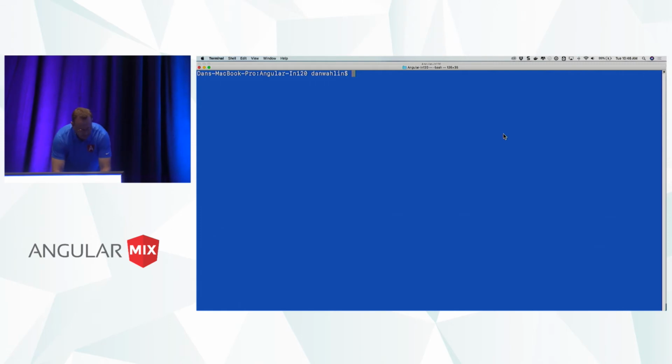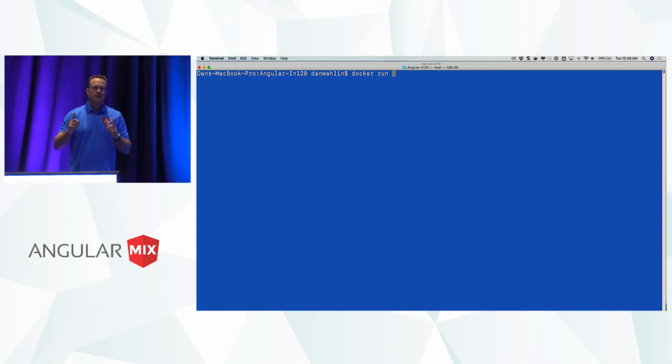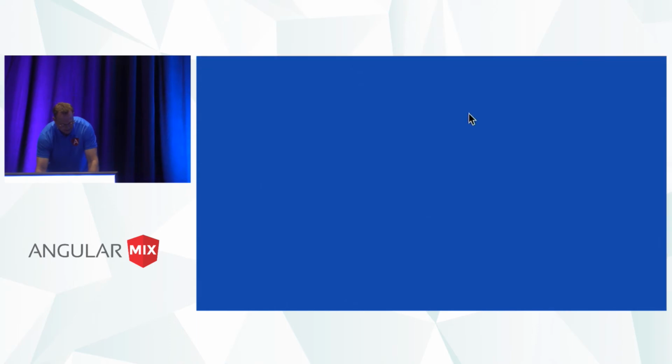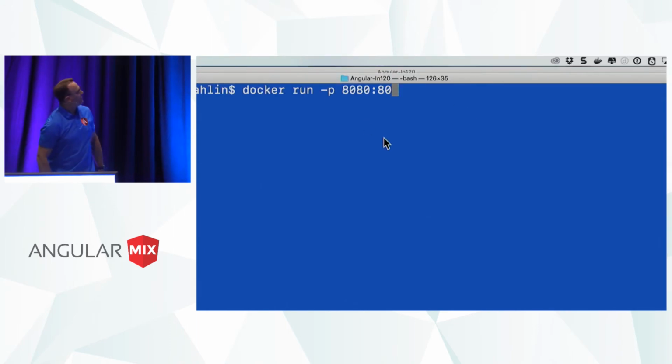So what I'm going to do is say, hey, Docker, I would like to run this nginx Alpine, but I want to link the container server to my local source code so that when I actually develop, I'm developing against a real server here. I'm going to run on port 8080. This is my external port we're going to hit in the browser. This is going to get forwarded into the container port, which is 80. Let me zoom that a little bit.